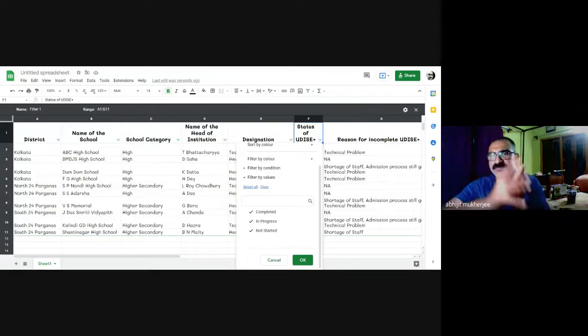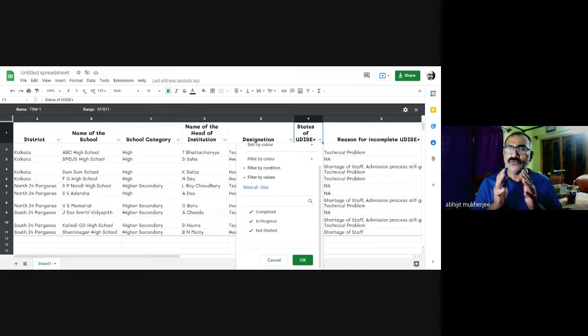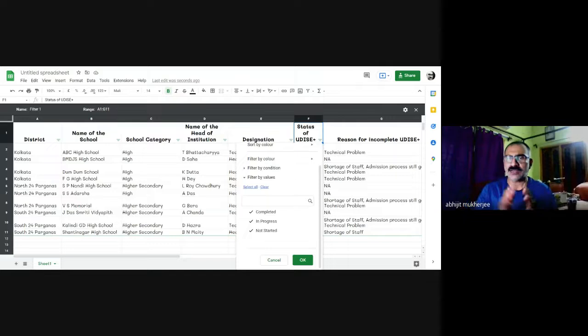For example, let me select this status of UDIs. I want to create a filter view which will show me names and other details of all those schools whose UDIs is completed. These schools have completed their task, that is submission of UDIs plus. So here you can see on my screen that the three options completed, in progress and not started are being selected. A green tick appears beside them.